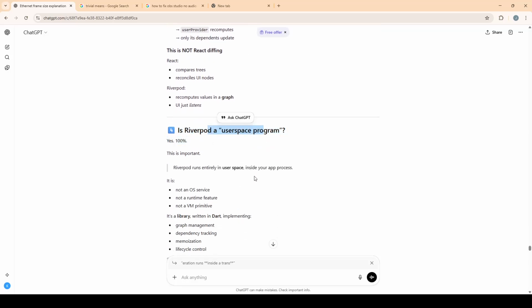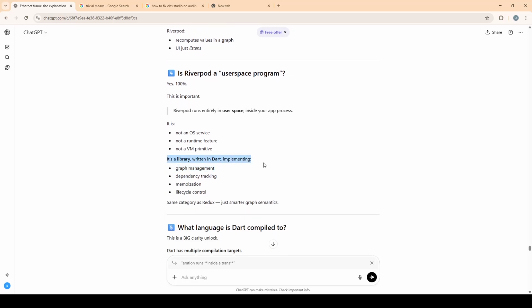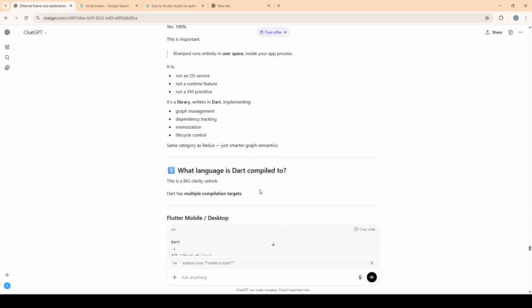Fourth, is Riverpod a user space program? Yes, 100%. This is important. Riverpod runs entirely in user space inside your app process. It is not an OS service, not a runtime feature, not a VM primitive. So it's not a runtime, that's clear. It's a library, so it runs entirely in user space. It's a library written in Dart implementing graph management, dependency tracking, memoization, and lifecycle control. Same category as Redux, just smarter graph semantics.